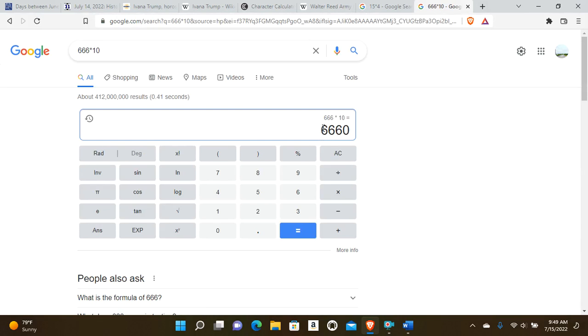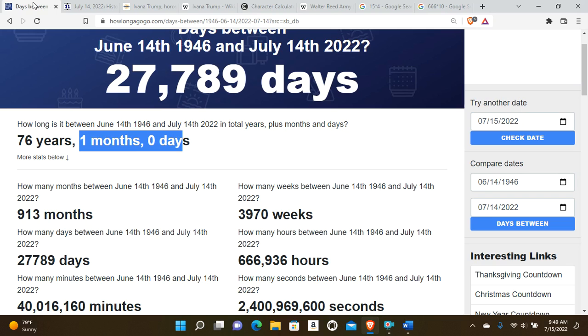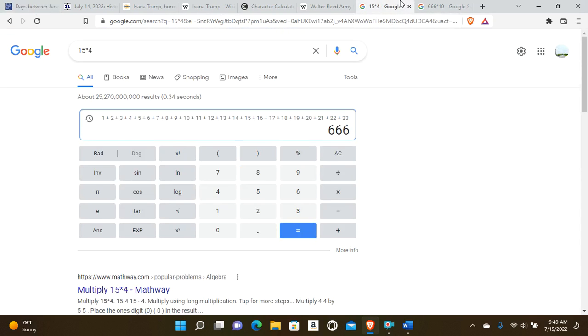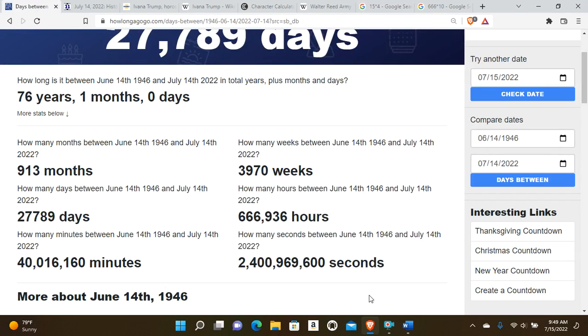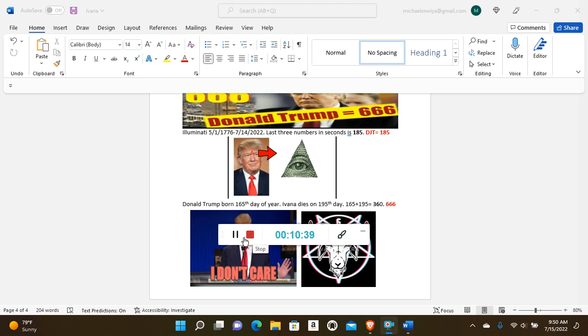There you go. So you could see the layout of sixes. This case is closed.